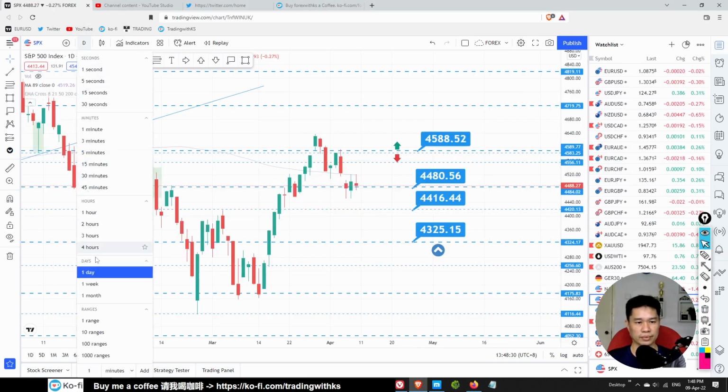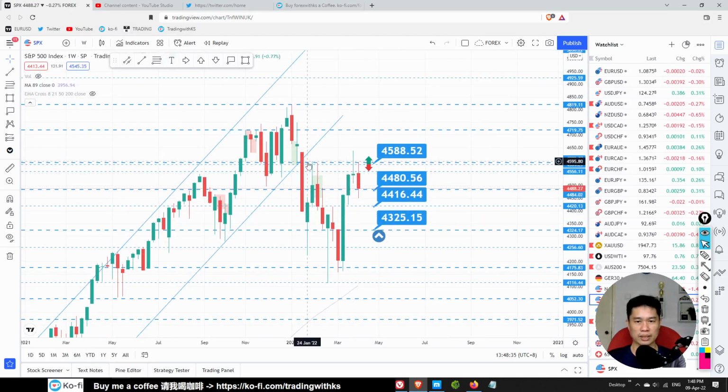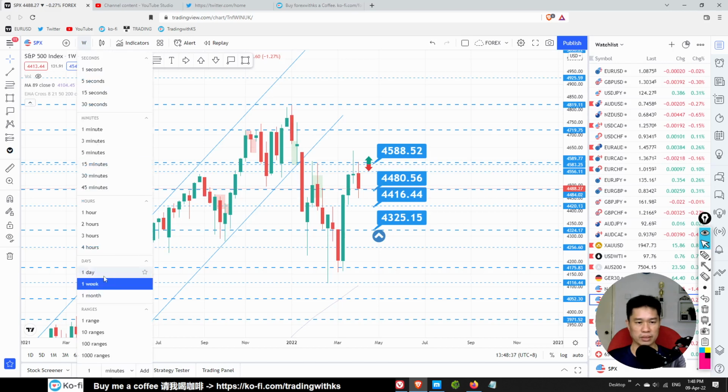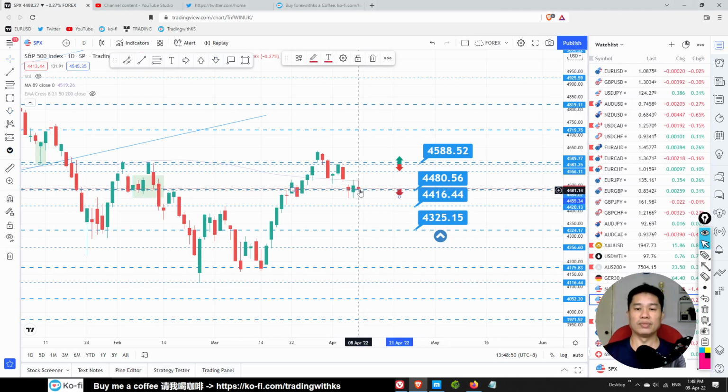S&P, yeah, another bearish candle with a confirmation, right? Bearish candle with confirmation. So we are looking to sell this. If your trading method generates a sell signal at 4480, possible the sell trade, or price might go back slightly higher at 4588. You generate a sell trade over here, possible you want to look for sell. Okay, so the long term is sell.